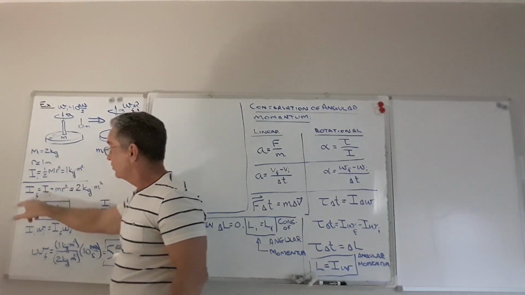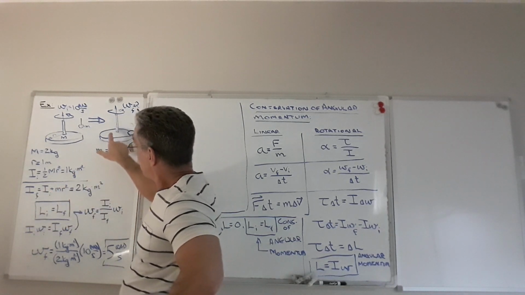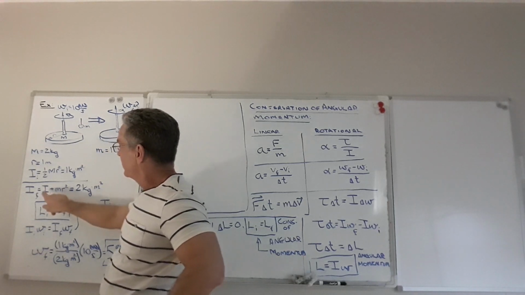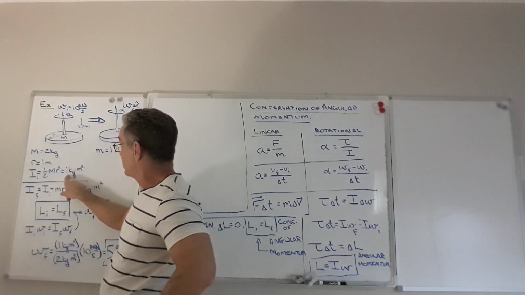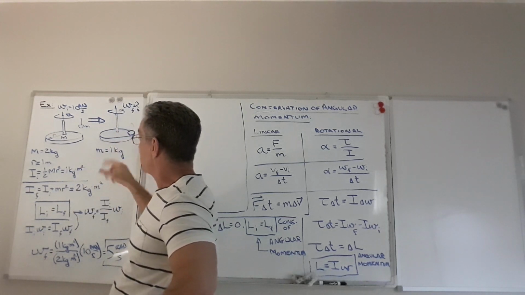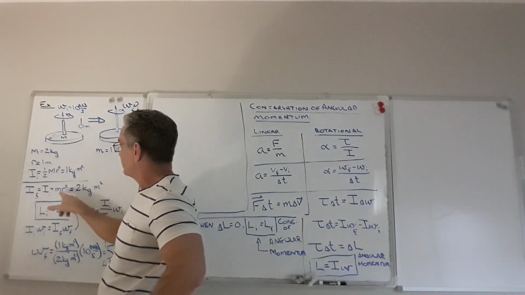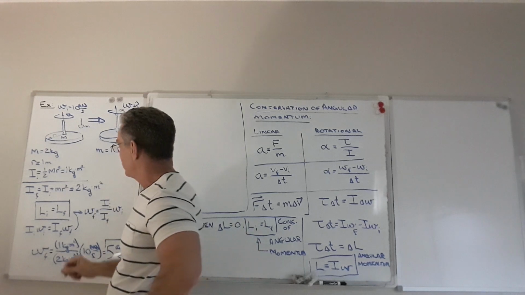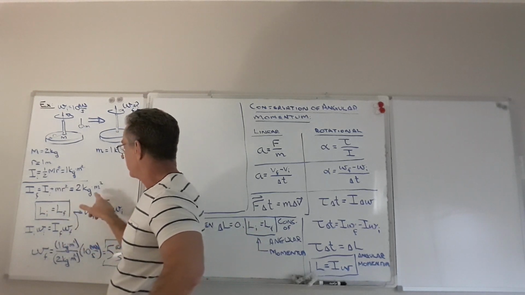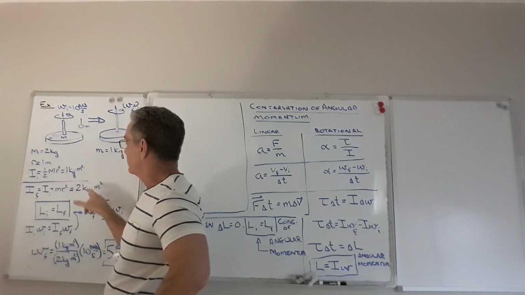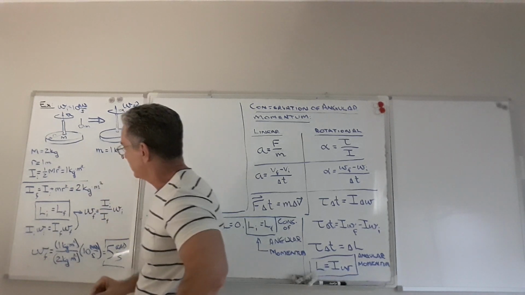And the final rotational inertia of the system with the rotating disk and the blob is going to be the original rotational inertia of the disk plus this new term due to the rotational inertia of the blob of putty, and that's just going to be its mass times its distance out from the center of rotation. So now that works out to 2 kilogram meters squared. So notice the final rotational inertia is twice as big as the initial.